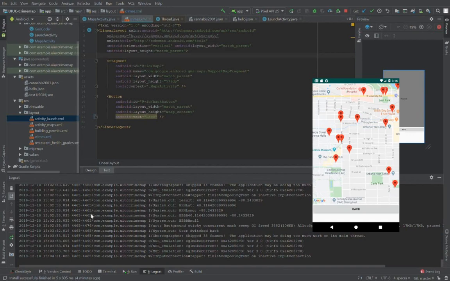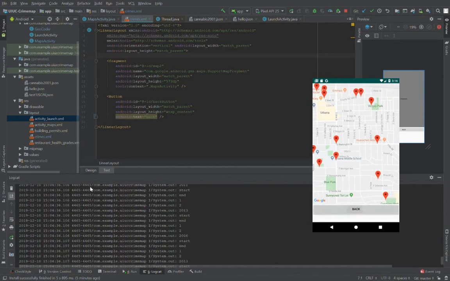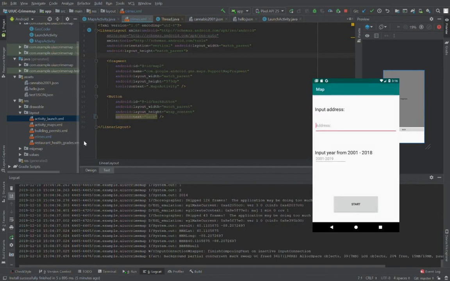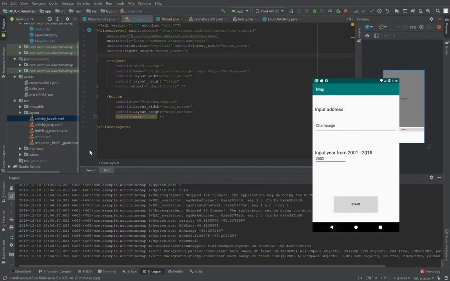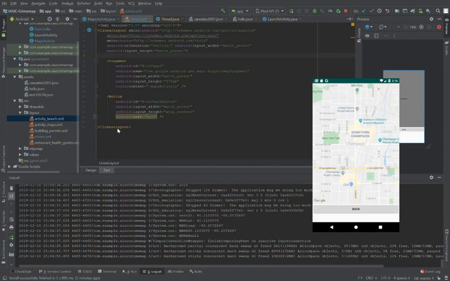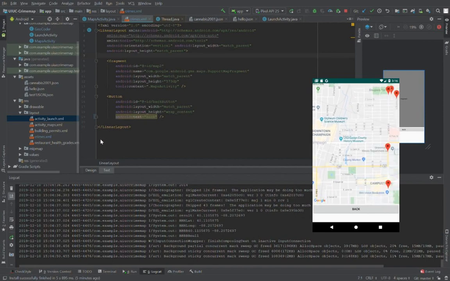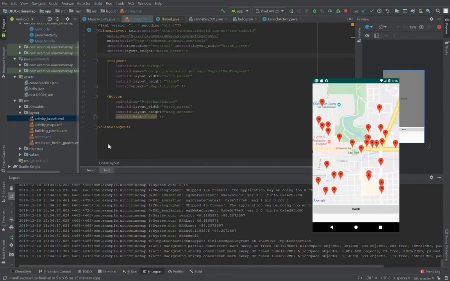And what it'll do is pull up a map with all the crimes that happen within the area for that year. The way it works is we essentially take the address you input and use Google's geocoding API to get the lat-long position of that address. We'll center the map around that, and then we'll populate it by parsing through a JSON filled with all the information that's available publicly about crimes.